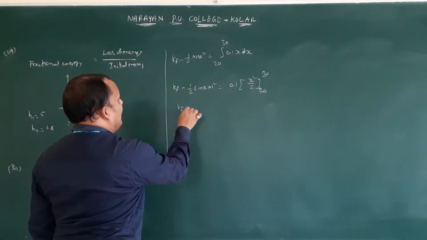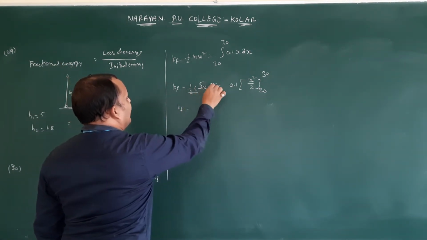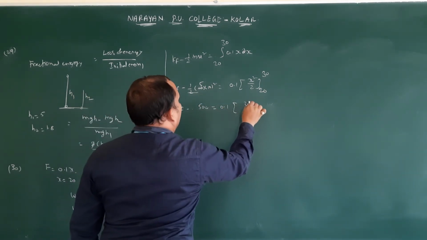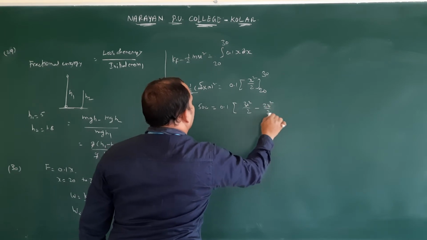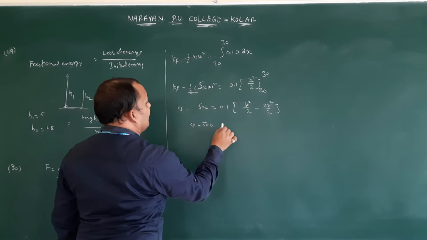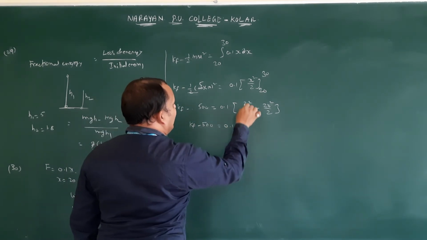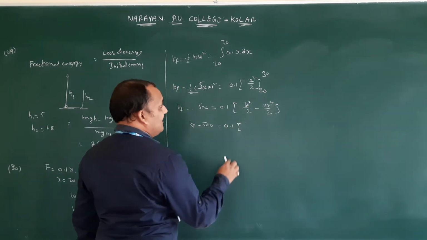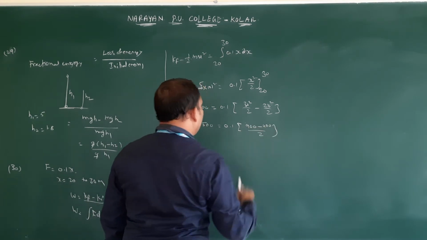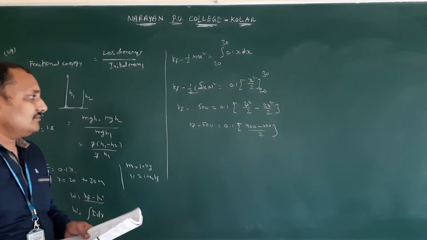So Kf minus 5 into 100, 500, is equal to 0.1 into 30 square by 2 minus 20 square by 2. So Kf minus 500 is equal to 0.1 into 900 minus 400 by 2. We can solve that one, isn't it?